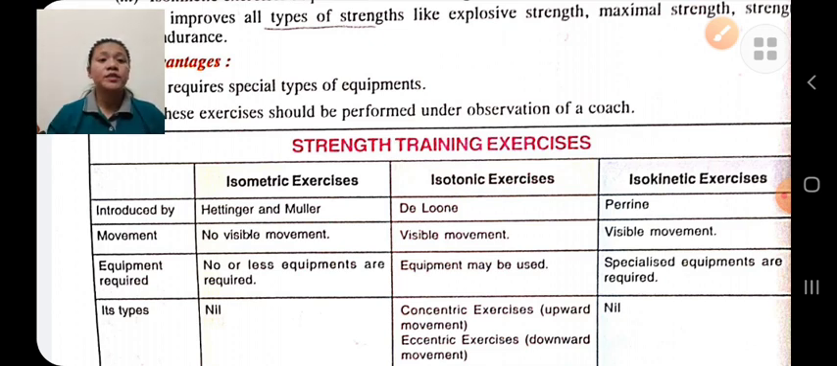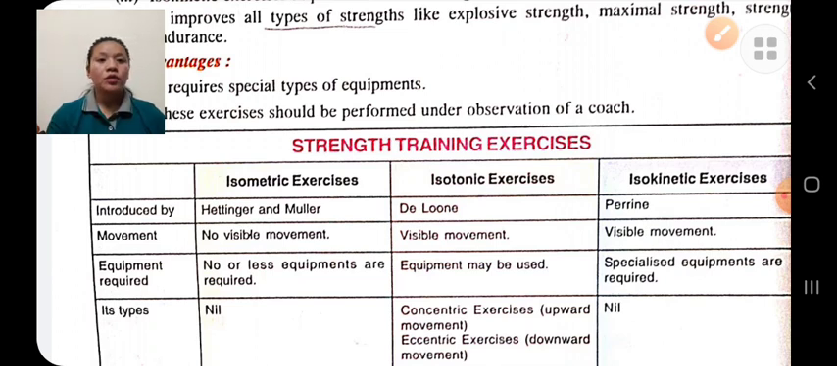Isotonic, there is visible movement. The length of the muscles changes. There is tension in the muscle. And isokinetic, there is visible movement. There is the same tension throughout the movement, with simultaneous movement in both flexor and extensor.